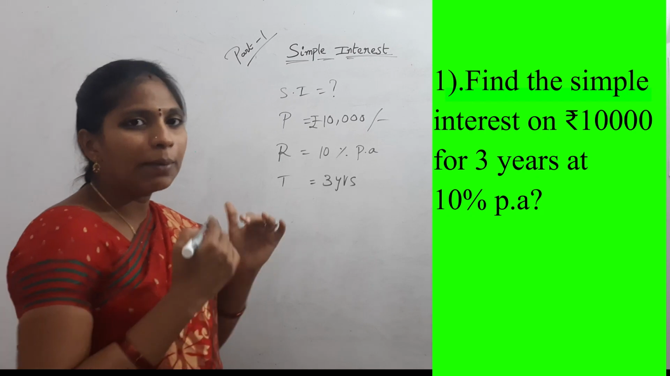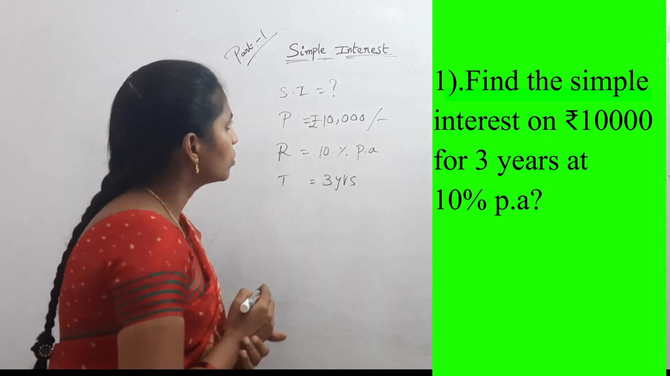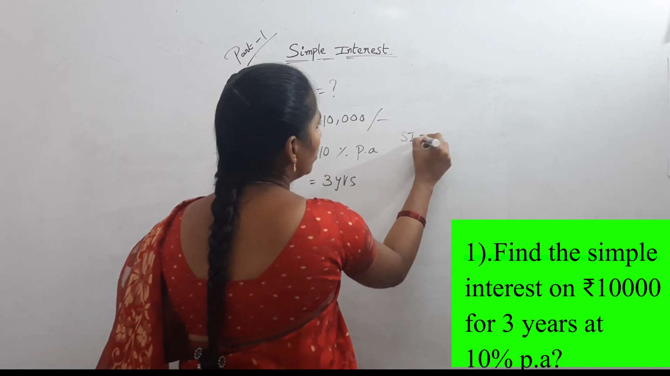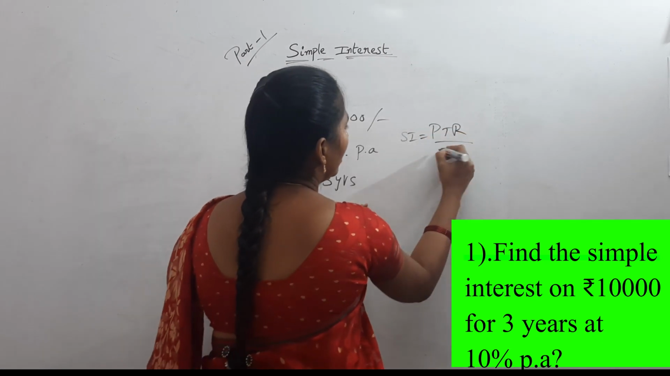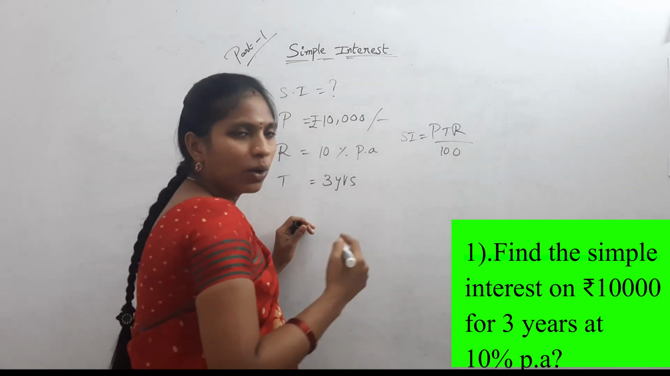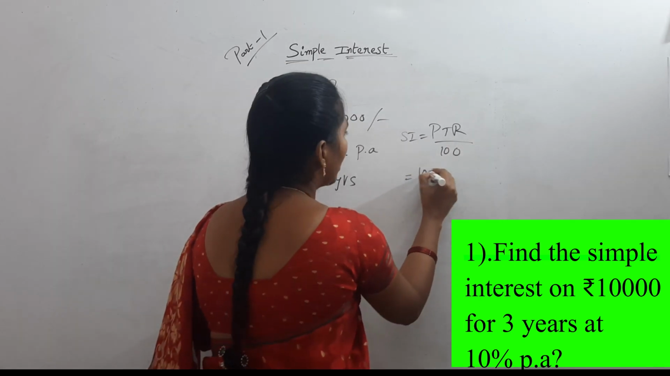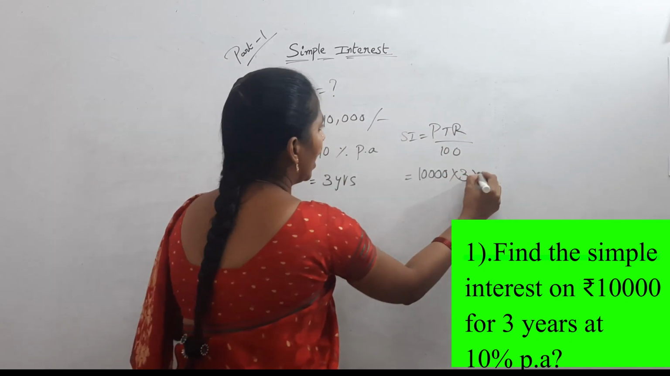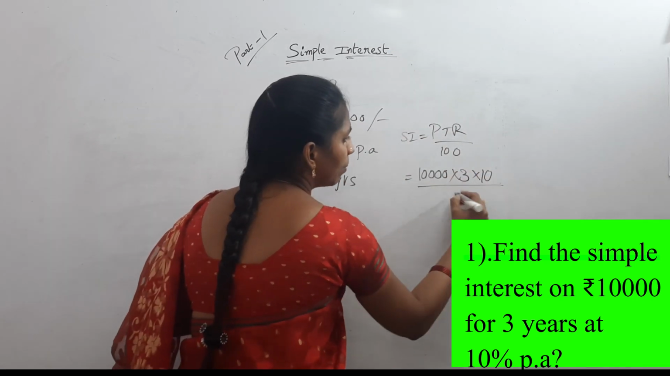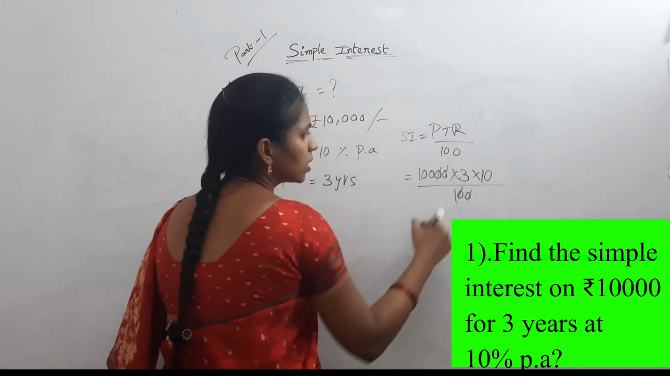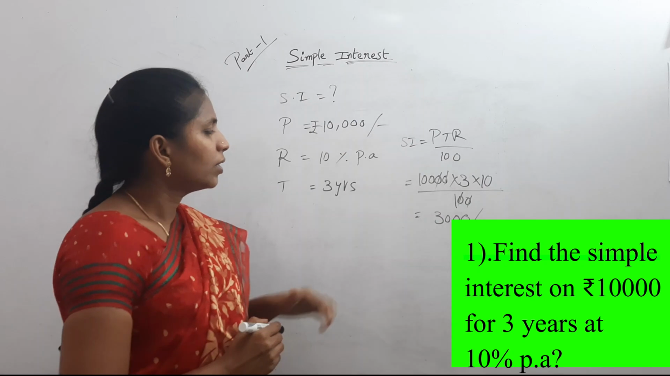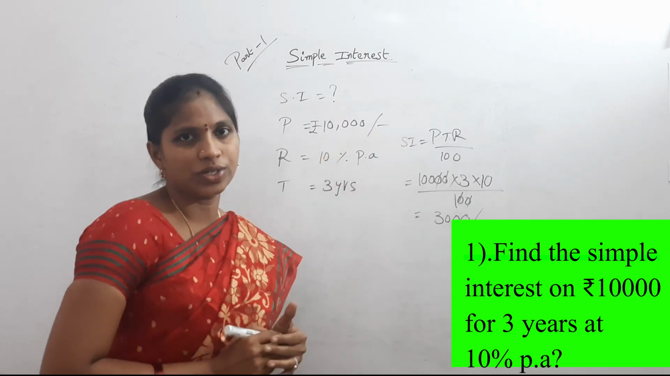If you want to apply the formula directly, use the formula. What is the formula? SI equal to PTR by 100. What is the value of P? 10,000 into what is the value of T? 3 and R value is 10 by 100. The zeros get cancelled. Then okay, 3,000 rupees. This is one method to solve this question.